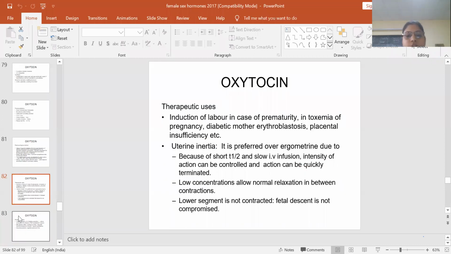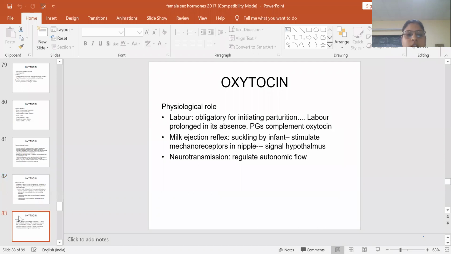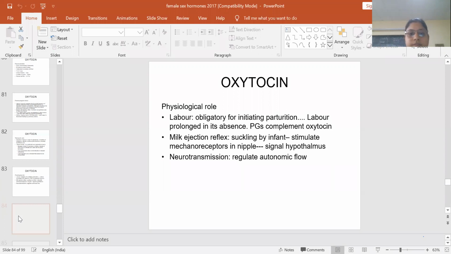Therapeutic uses are induction of labor, in toxemia of pregnancy, and in uterine inertia. Physiological role: basically, the physiological role is in labor and in the milk ejection reflex, which increases the chances of suckling by infants. It stimulates the mechanoreceptors in the nipple, so in breast sucking it is helpful.